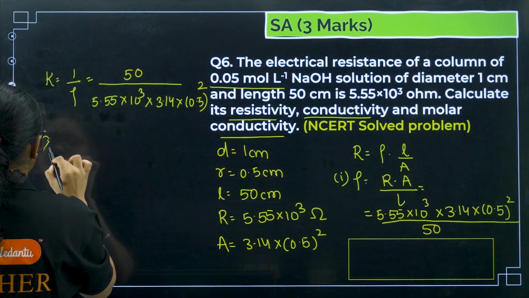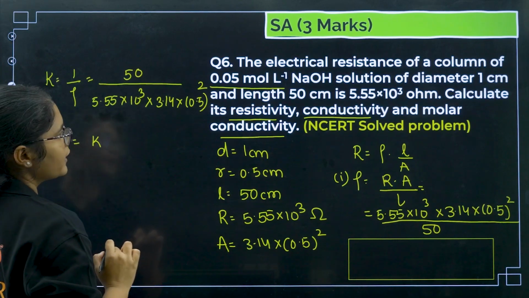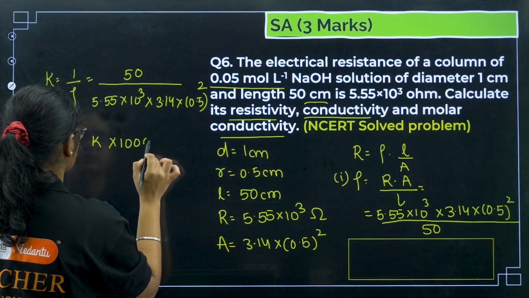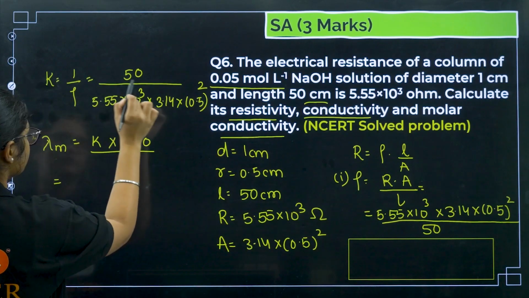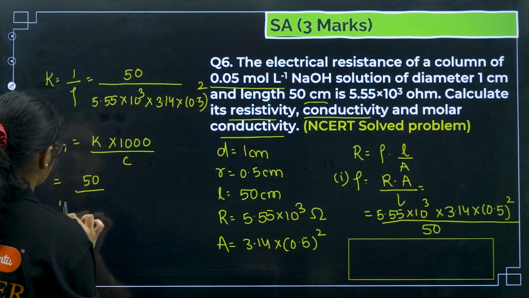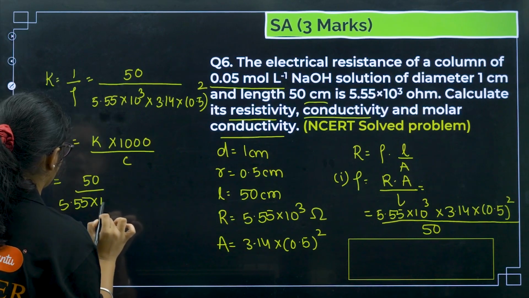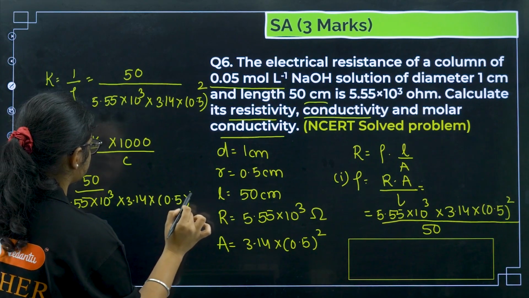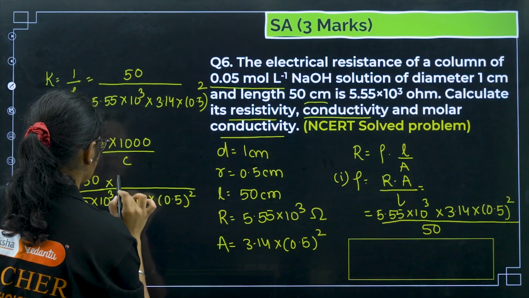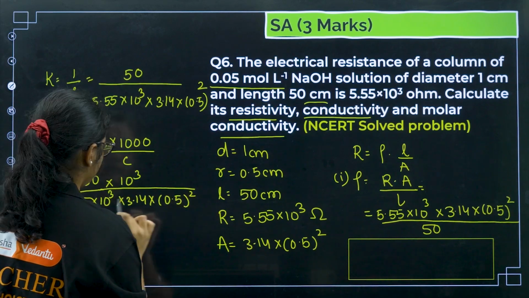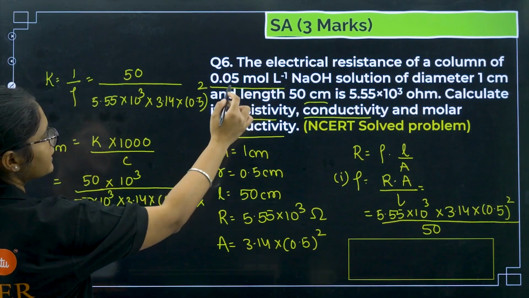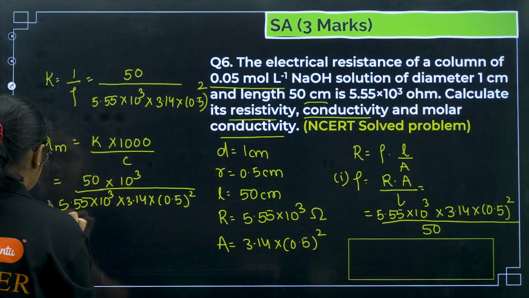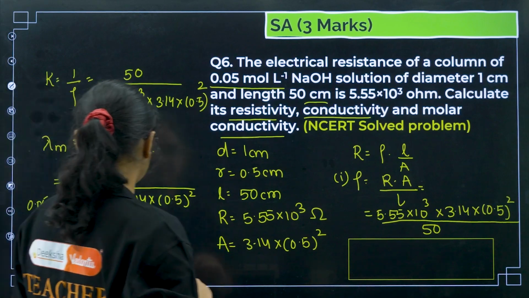Next we have molar conductivity. Once you have found this one, the molar conductivity formula is kappa, and since the length is in centimeter, the formula will be kappa into 1000 by C. So I can substitute the kappa value: 50 by 5.55 into 10 to the power of 3 into 3.14 into 0.5 square, into 1000, by C. What is the concentration here? 0.05.